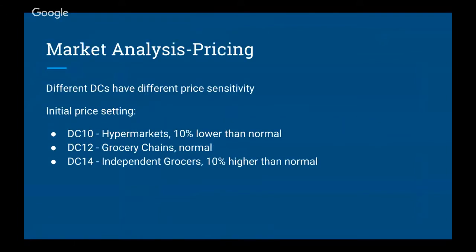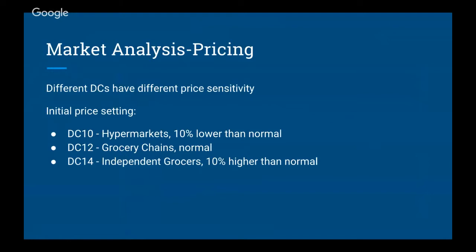For pricing strategy, we think pricing is the most important factor on sales volume. So we want to make sure our price is neither too high nor too low. We have 3 different pricing strategies for the 3 different distribution centers. Just as mentioned before in financial management, the initial price for DC12 is normal.